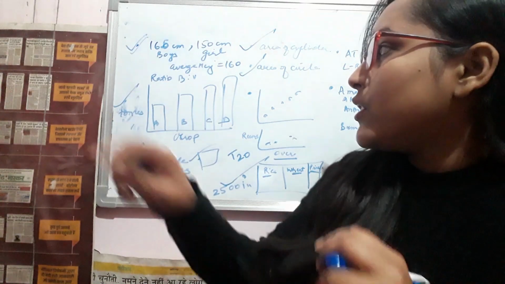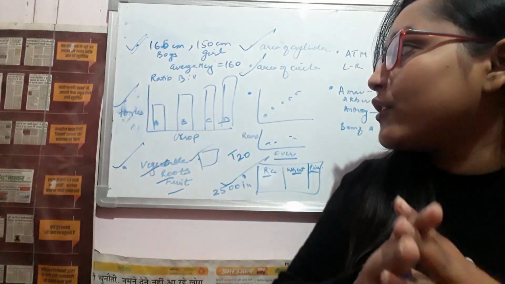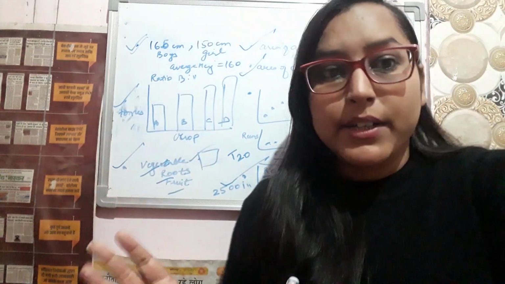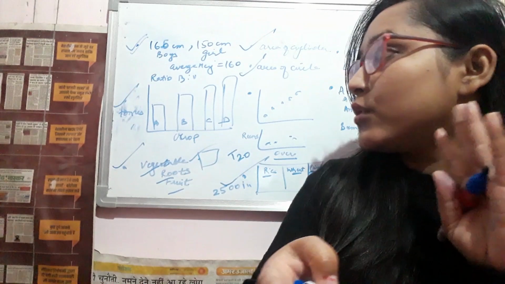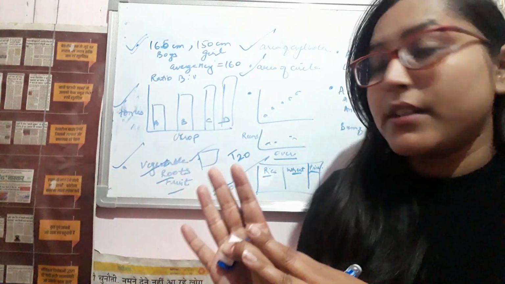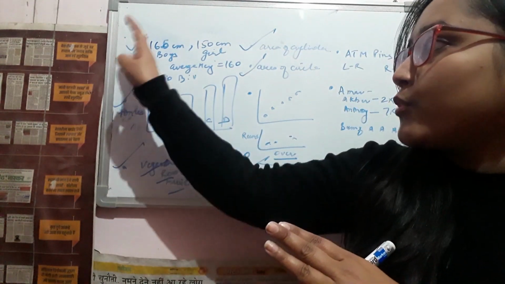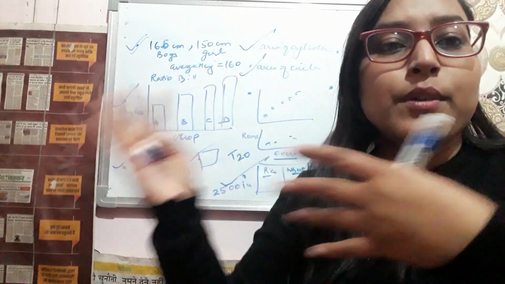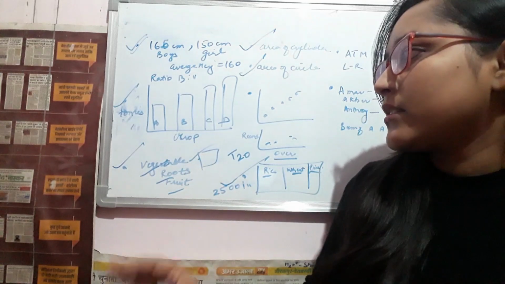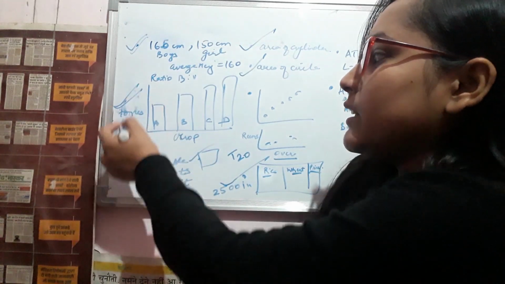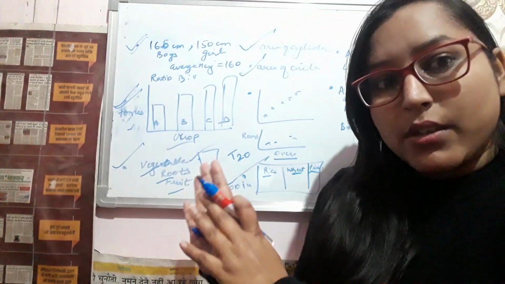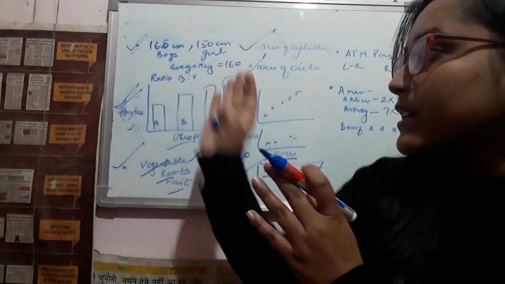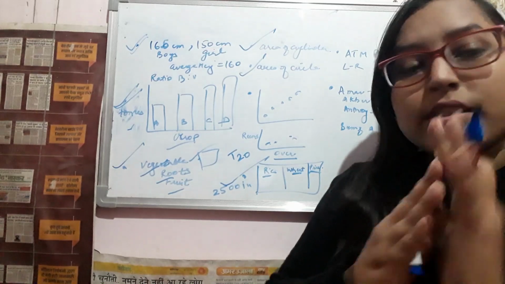So first question was that the height of boys is 160 centimeter and height of girls is 150 centimeter and the average height of the whole class is 160 centimeter. So we have to tell the ratio of boys versus girls, whether it is 1:2, 1.66 to 1.6. And another was the ton versus crop bar graph was given for A, B, C, D. So we have to tell which graph has the major production difference.